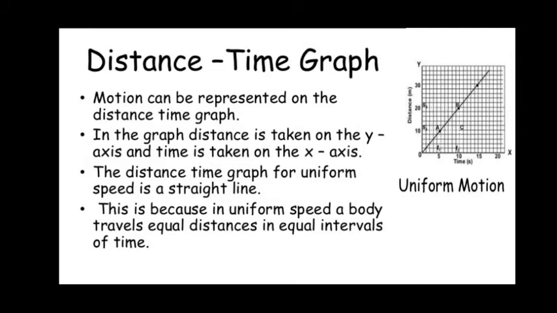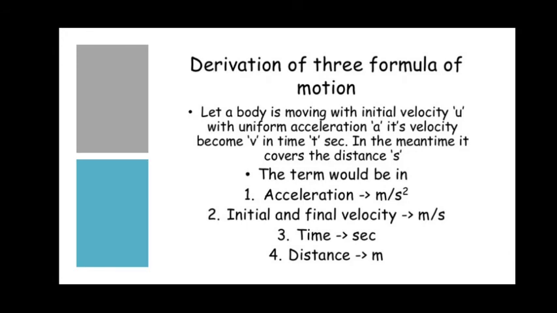This is because in uniform speed a body travels equal distance in equal intervals of time. So this is how you plot the distance-time graph. Similarly, you can go for a displacement-time graph, which gives you the velocity, and also a velocity-time graph, which gives you the acceleration.